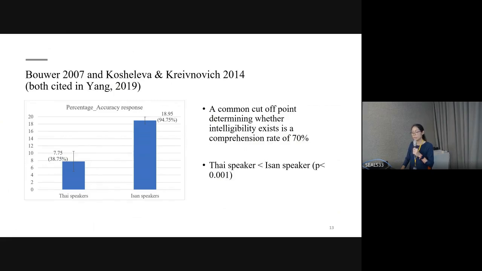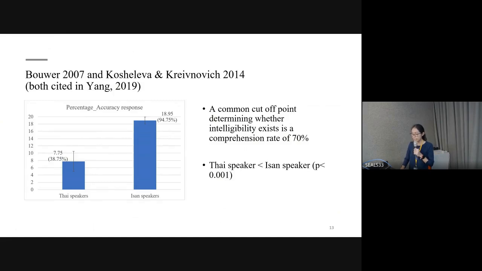How do we make a judgment whether these are different languages or the same language variety? According to Gruber 2007, 2020, Kuchevar and Prifnovit 2014, and Young 2019, a common cut-off point determining whether intelligibility exists is a comprehension rate of 70%.